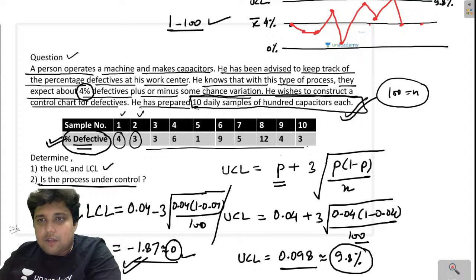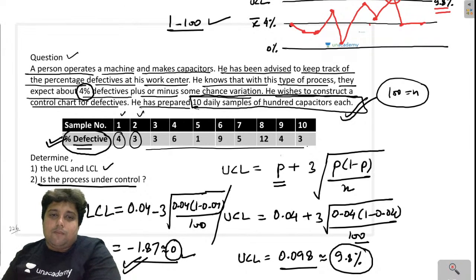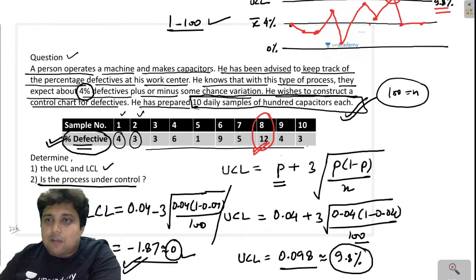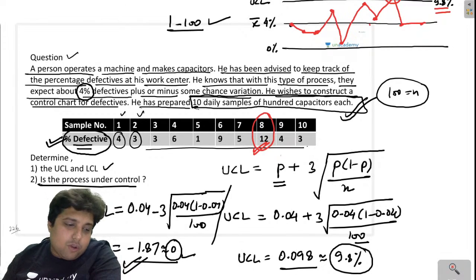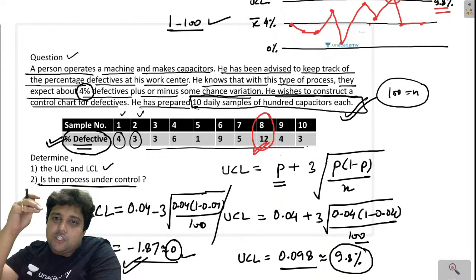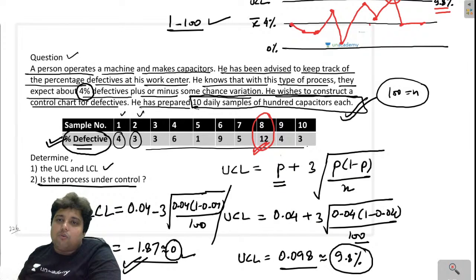So this is basically coming out to be something like this. And as you can see, one of the values is outside the upper control limit. So no, the process is not under control, because in this sample the defectives are 12%, which has surpassed the upper control limit. So definitely this operation is not going properly, and we need to make certain changes to the operation so that it can shift towards the mean value of 4%.